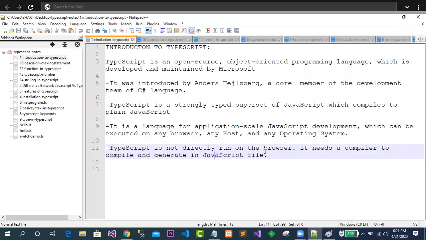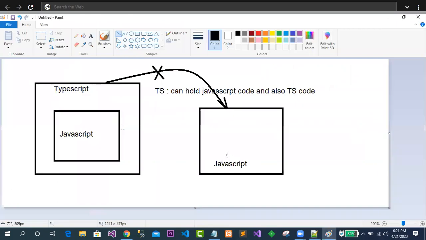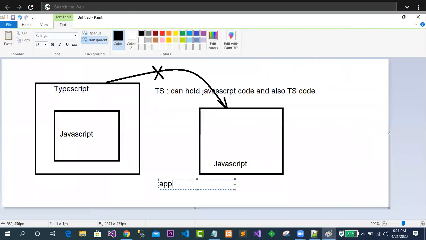TypeScript does not run directly on the browser; it needs to be compiled to a JavaScript file. Suppose I have a TS file, let's say app.ts. After compilation, it will be converted to an app.js file. It means that you cannot directly use app.ts in your project.